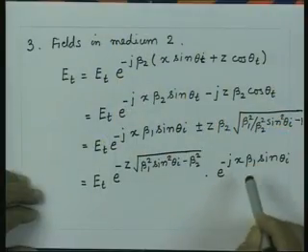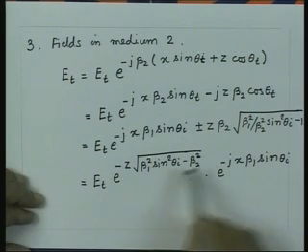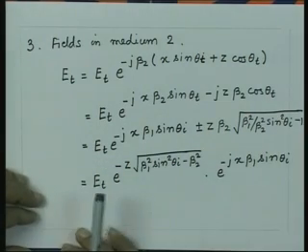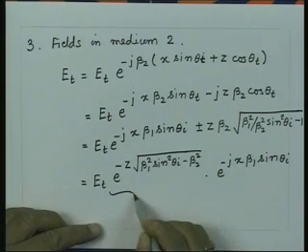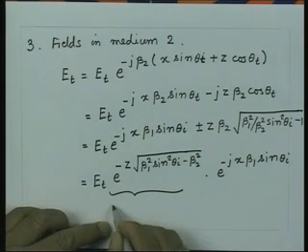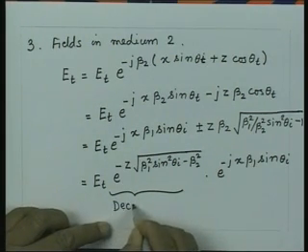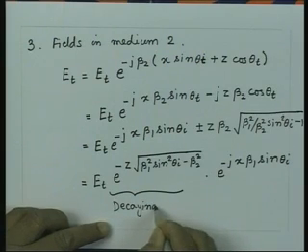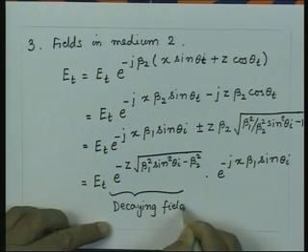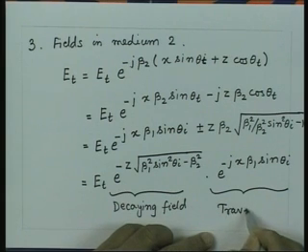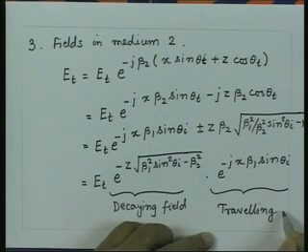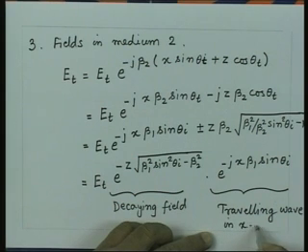However, now we see that the travelling wave nature is only in the x direction and the fields are not travelling in the z direction. So, this one essentially represents the decaying fields, and this term gives you a travelling wave in the x direction.